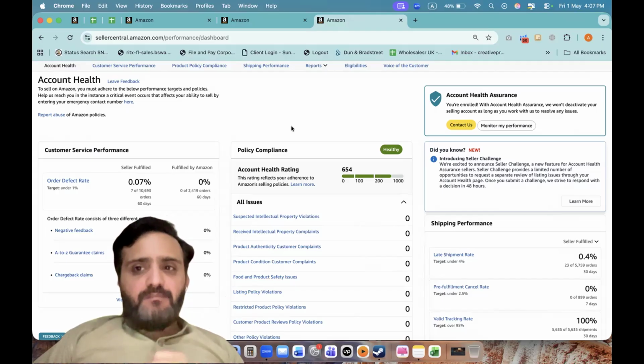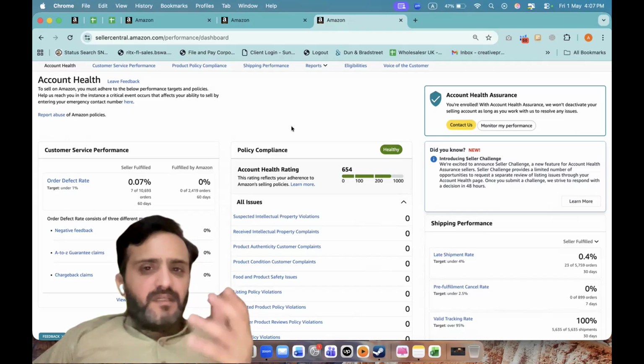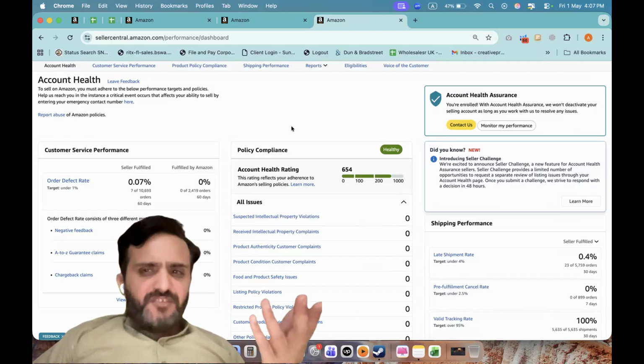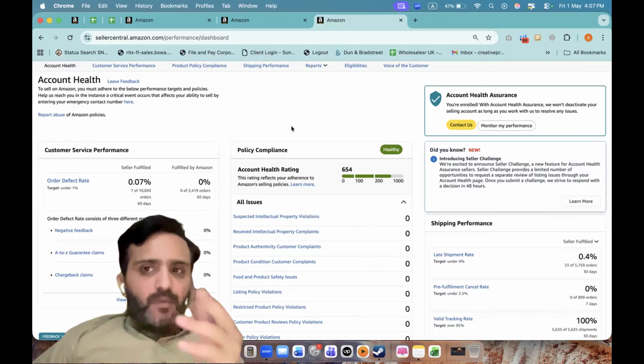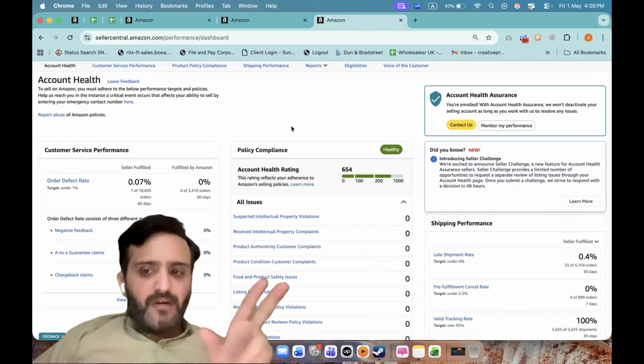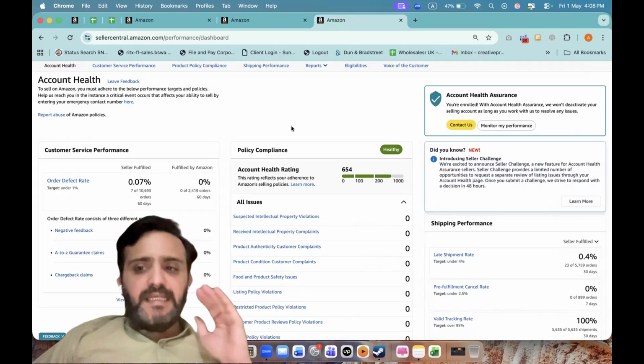So the fourth is behavioral consistency. Amazon expects predictable seller behavior. It tracks patterns like listing frequency, price changes, inventory movement, and account activity. For example, this is a branded account, and in this account we are selling a brand with around 5 or 6 SKUs. Let's say we increase SKUs to 100. Amazon will come back and check what happened. We have been selling 6 SKUs of one brand for around 2, 3 years, and now suddenly we increase it to 100. So this is the risk. Amazon bots will come and start a review. So if your behavior suddenly changes, it can reduce trust because the system sees unpredictability as risk.